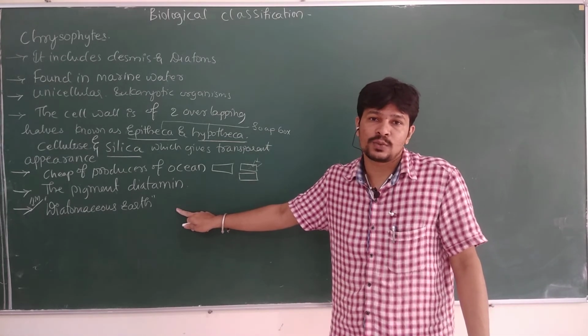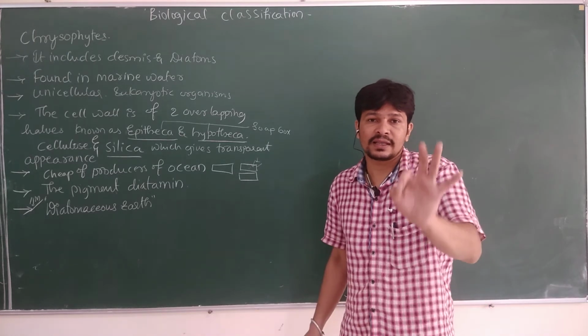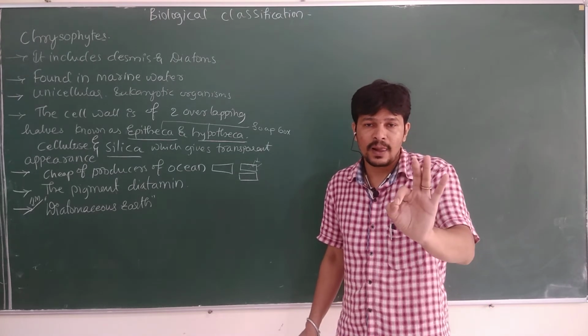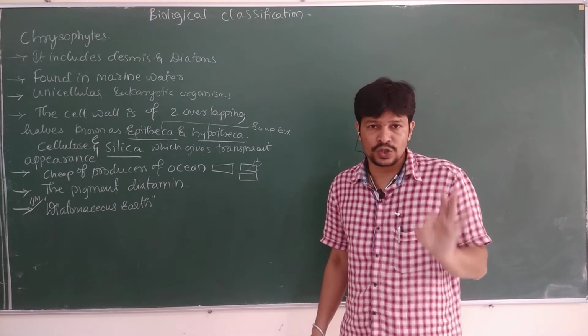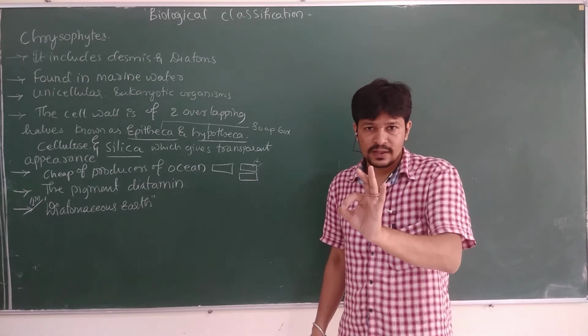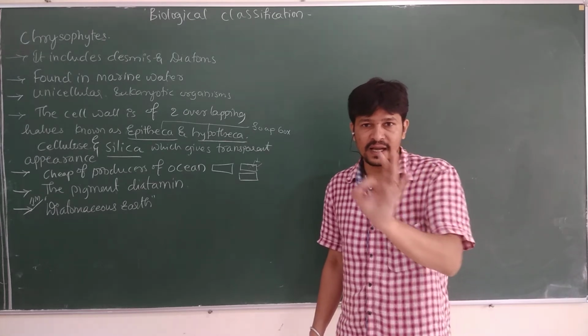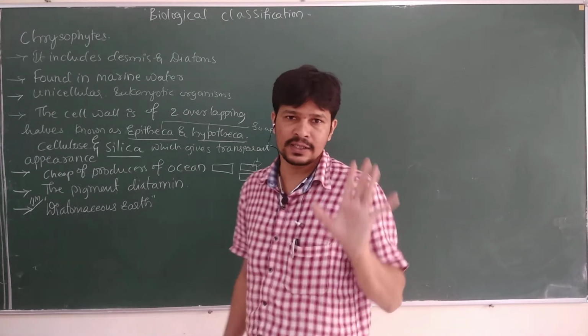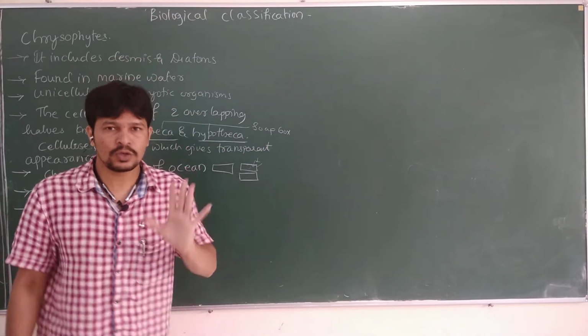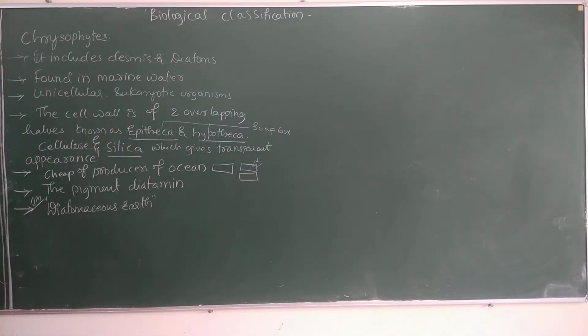I hope the concept is very clear to you all. As soon as the diatoms die, they sink and reach the bottom of the ocean. Over a billion years there will be aggregation of the diatoms. So we call such earth diatomaceous earth. It's a very simple concept and you people have to remember this. So if I talk about the definition, you can write it down.